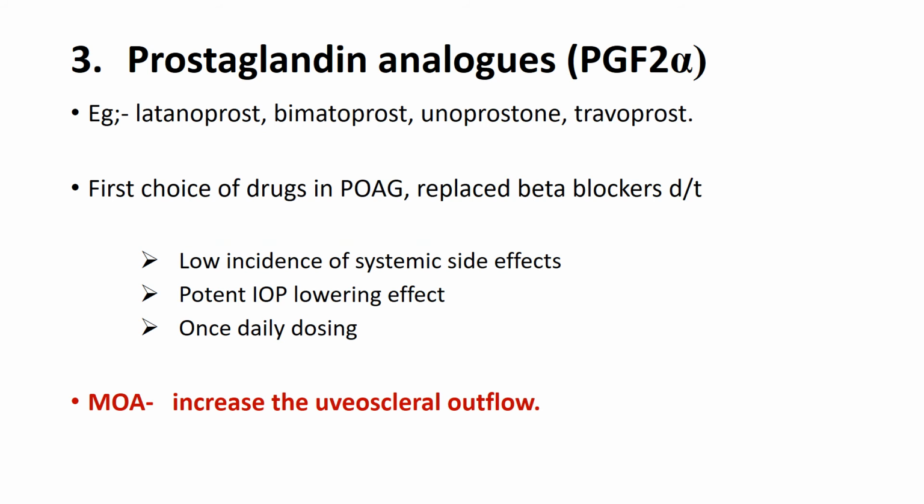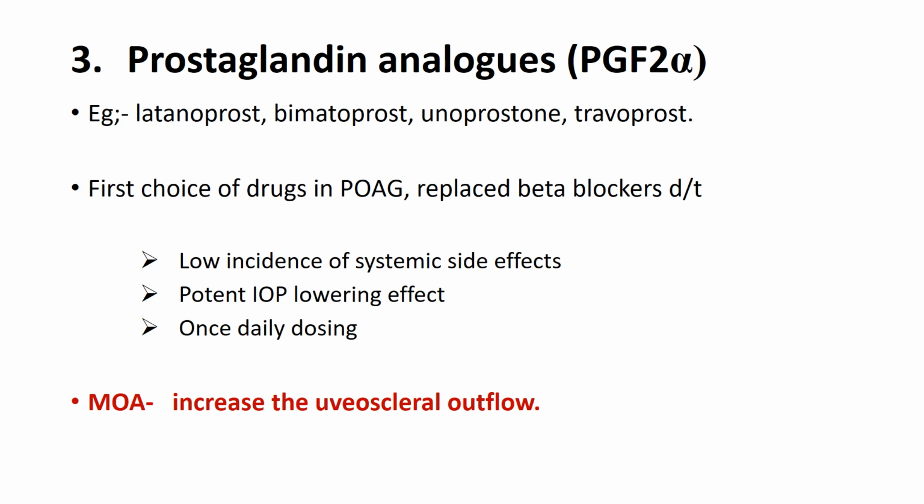Now the third and most important drug group in the management of glaucoma is prostaglandin analogs. They are mainly analogs of prostaglandin F2 alpha, PGF2 alpha. They are now the first choice of drugs in primary open angle glaucoma. They replace the beta blockers because of certain advantages like low incidence of systemic side effects. They have more potent intraocular pressure lowering as compared to beta blockers, and usually once daily dosing is needed.